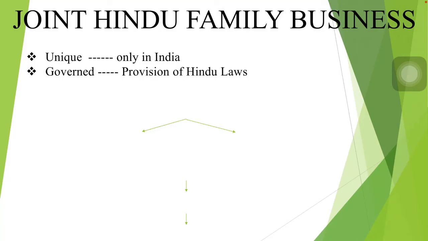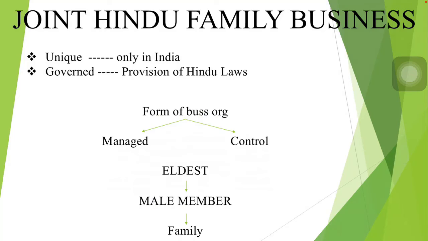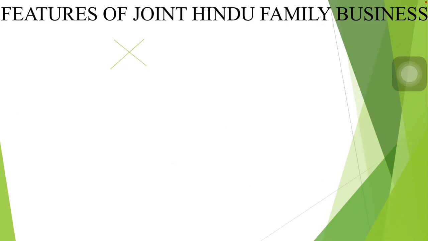So joint Hindu family business is a form of business organization which is managed and controlled by the eldest male member of the family. The eldest male member of the family is known as Karta. Now let us check out the features of joint Hindu family business.